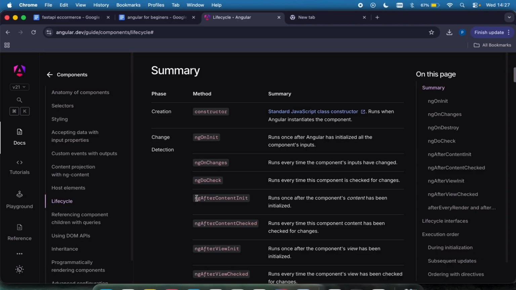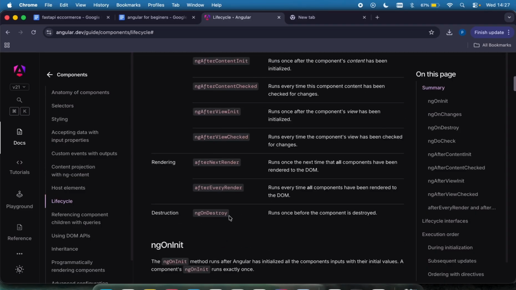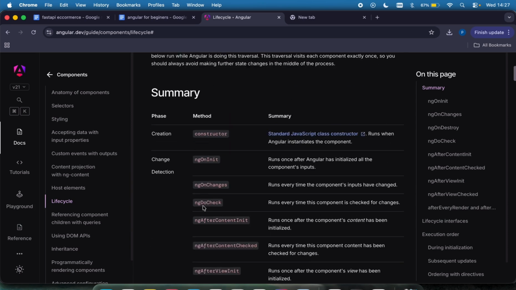When I move from one page to another, ngOnDestroy is called under the hood, so I don't need to call that on my own. These are being managed by Angular under the hood. So in a case where we want to do something, we can call this method and do what we want to do. That's the essence of learning them, so we can see how to do certain things when the component is in each of these states.